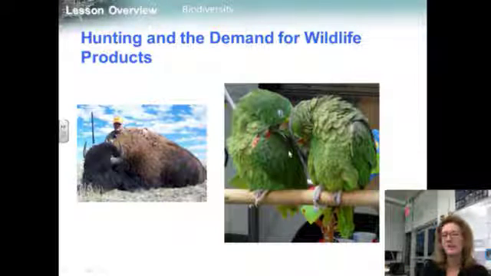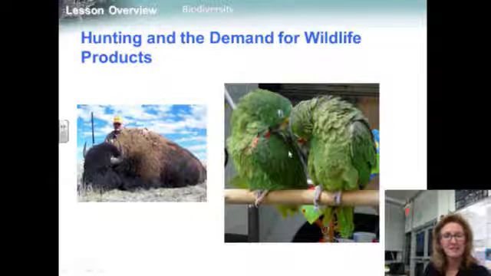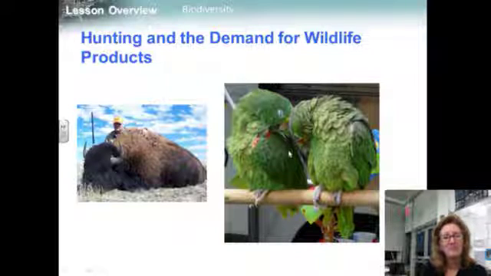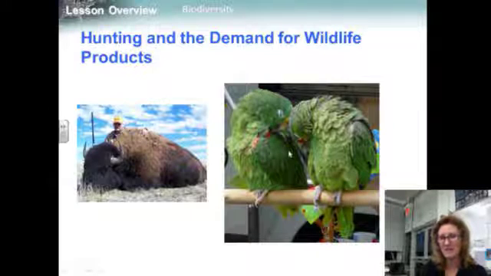Hunting and the demand for wildlife products. Humans can push species to extinction by hunting. Some animals are hunted for their meat or their valuable hides or skins. Others, like the green parrot shown here, are hunted to be sold as pets. Hunted species are affected even more than other species by habitat fragmentation because fragmentation increases access for hunters and limits available hiding spaces for the prey, because they have a smaller area to go hide in.